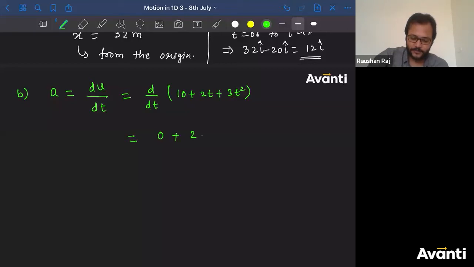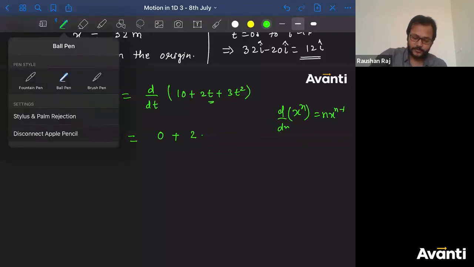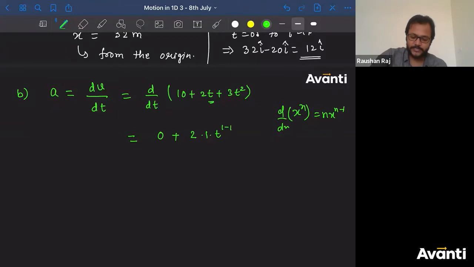Differentiation of t will be, power is 1. t means t to the power 1. If you are differentiating x to the power n, the differentiation of this is n x to the power n minus 1. So t is nothing but t to the power 1. So 1 into t to the power 1 minus 1. Those who have not attended the differentiation class, I am telling you for them. Plus 3 into differentiation of t square. So the power is 2, so I multiplied the power into t to the power 2 minus 1.